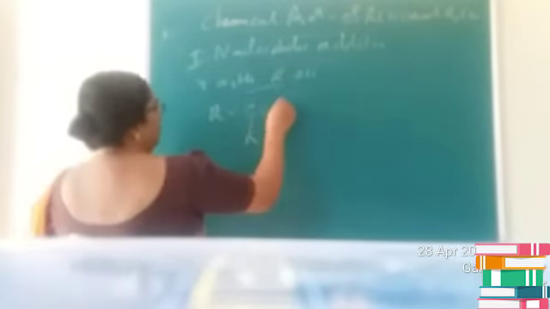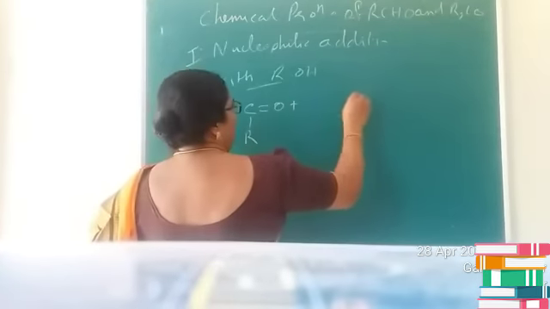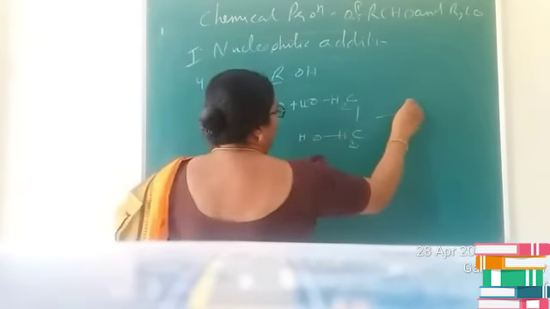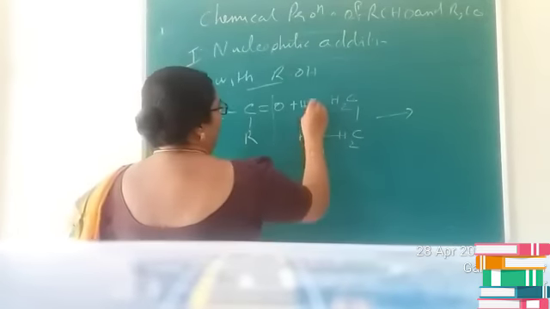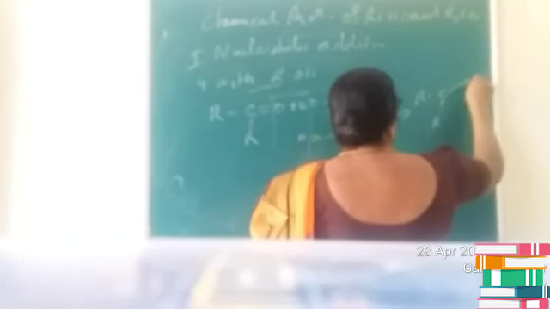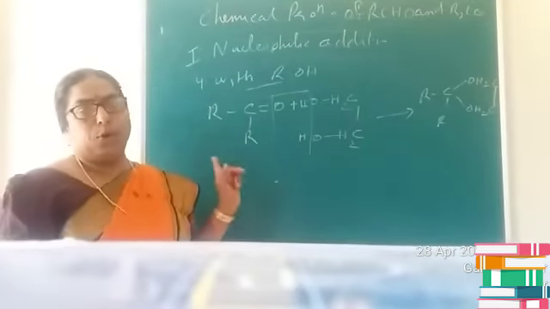Let us see that reaction. You consider R2CO plus CH2OH, single bond CH2OH. Glycol is a dihydric alcohol. You remove a molecule of water and you will get the cyclic product, which is what is termed a ketal.